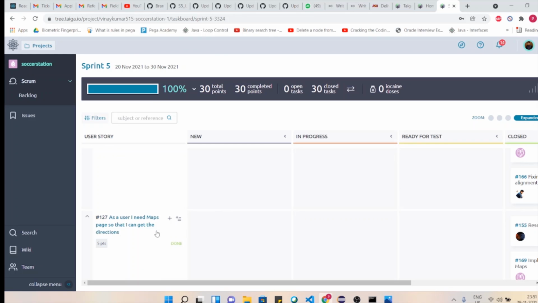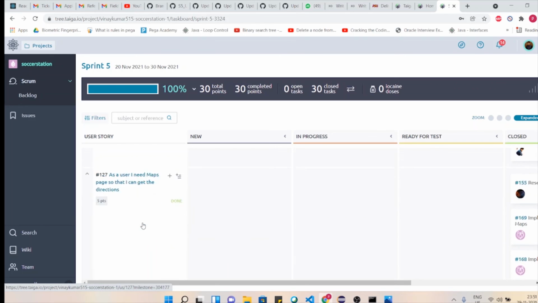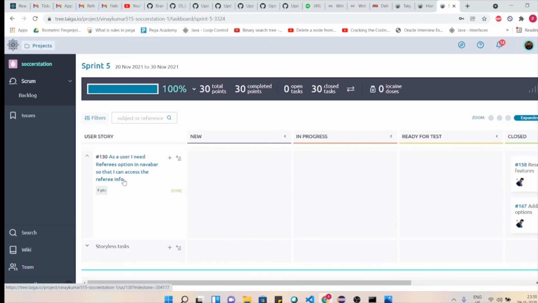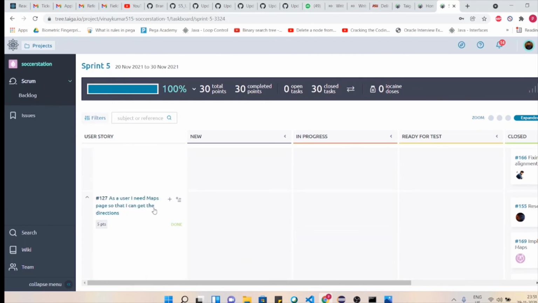And we also have the implementation of maps, and we have a proper application for the referee also. So these are the tasks that have been implemented by us under the user stories.